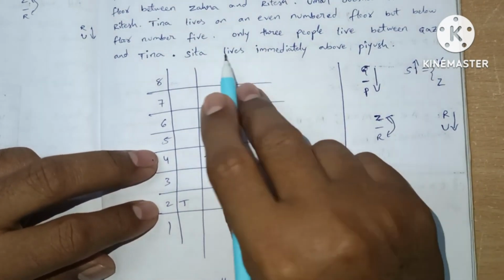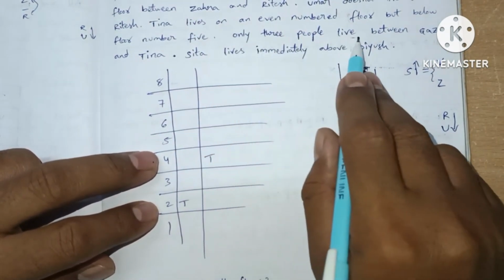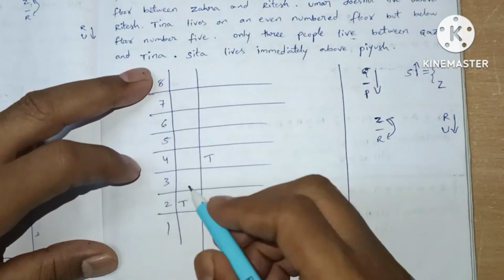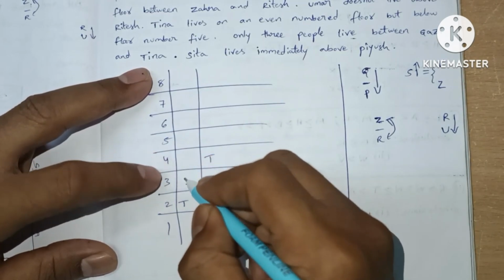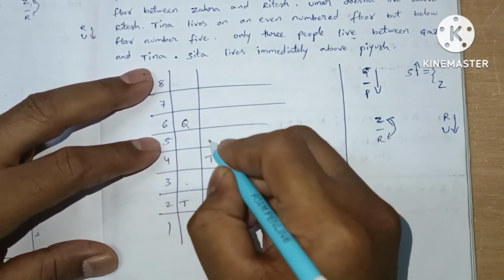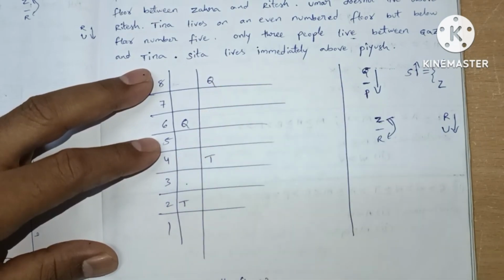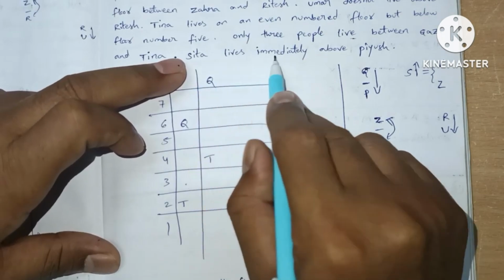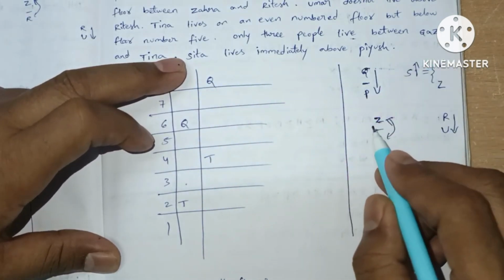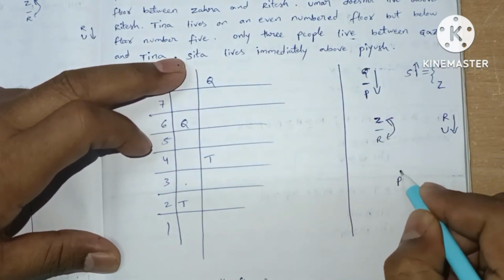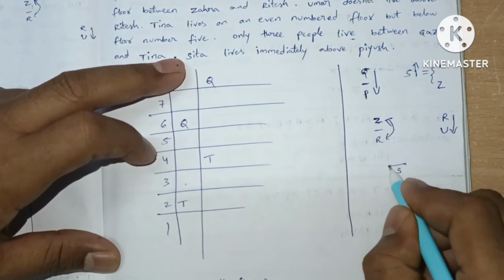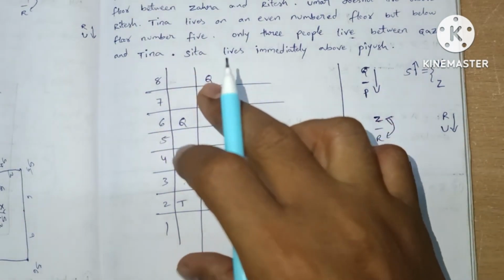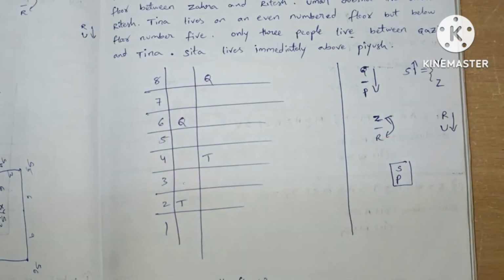Let's see further. Only 3 people live between Kwaji and Tina, which means we'll directly write here 1, 2, 3, Kwaji here. Okay. Let's see the final statement. Sita lives immediately above Piyush. Immediately above Piyush is Sita. Now we need to find our solution using these rough statements.